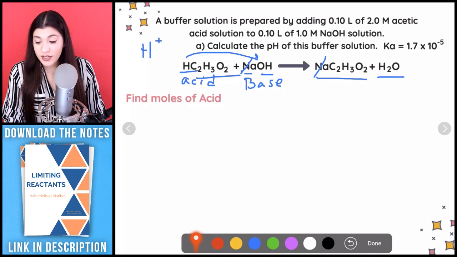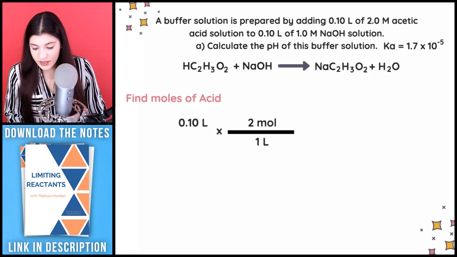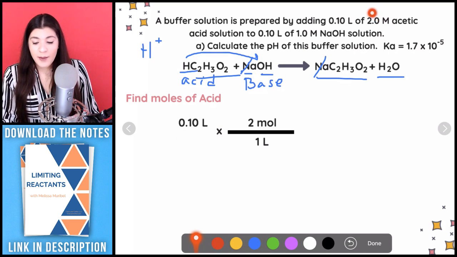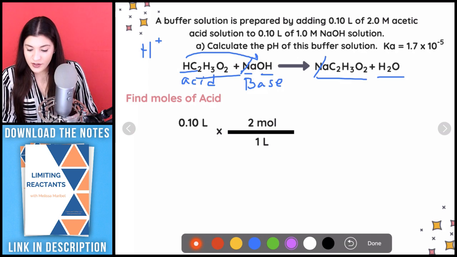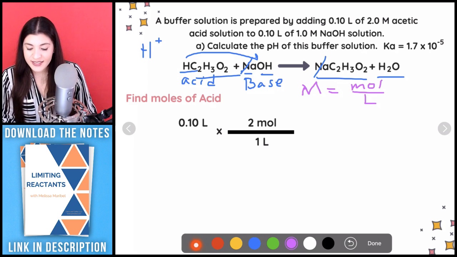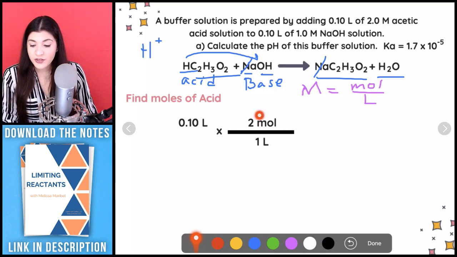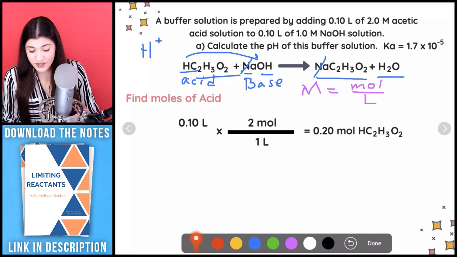I'm going to start off with what they're giving me here, which is 0.10 liters. And what I want to do, remember that molarity can be used as a conversion factor. All that means is capital M, molarity, can be separated to be moles divided by liters, which is exactly what I'm doing here. This 2 or whatever number goes with the moles, and it's per every 1 liter. So this is just 2 moles of acetic acid per every 1 liter. This is essentially the molarity. We'll multiply straight across, and that's what I get for my acid. So these are my moles of acid.